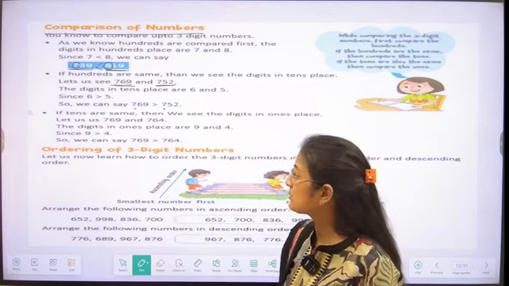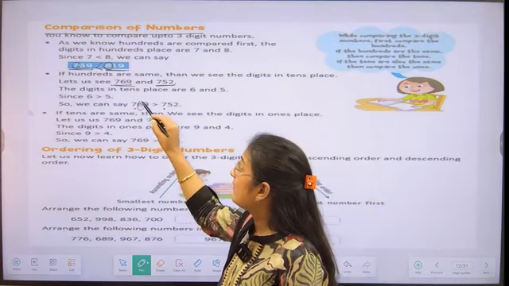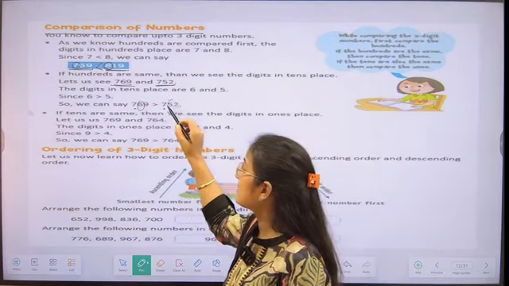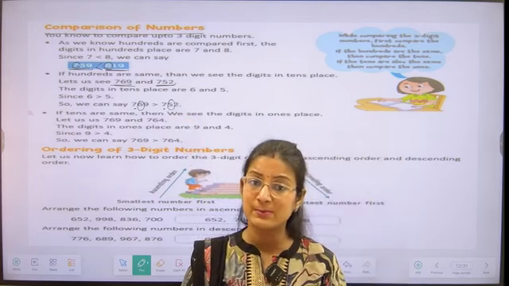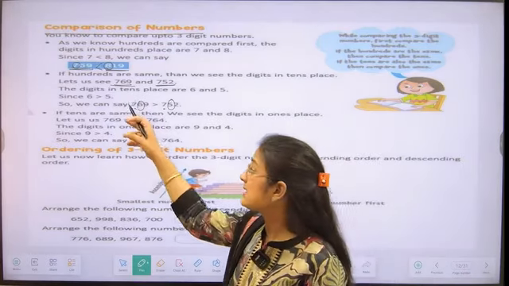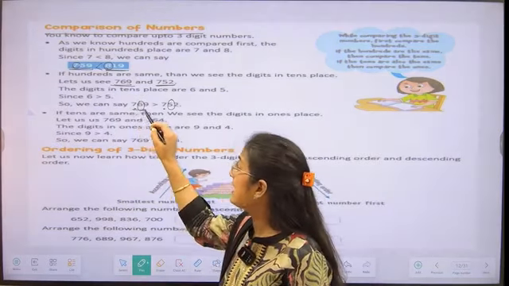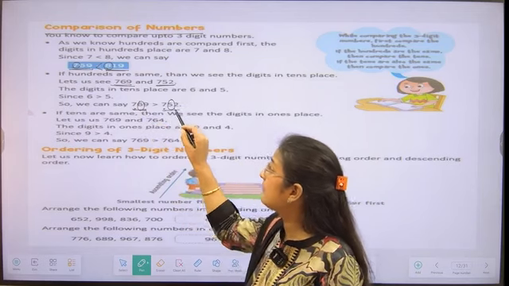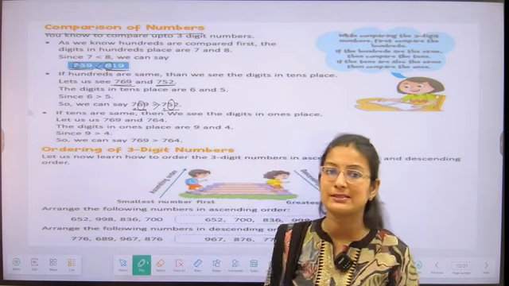Let's do it with me, students. At the tens place, we have 6, and the tens place value in the second number is 5, students. So which is bigger? Yes, 6 is bigger. So we can say that 769 is greater than 752. And we have to write a greater than symbol.